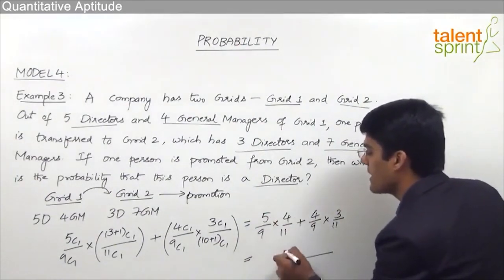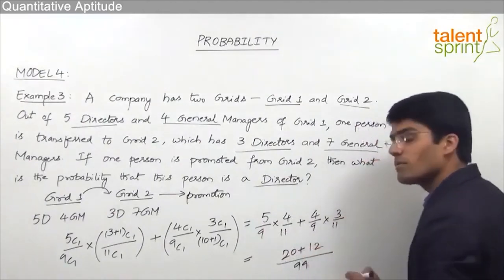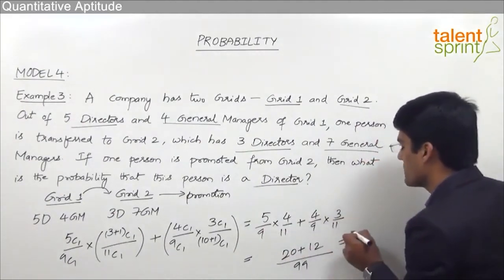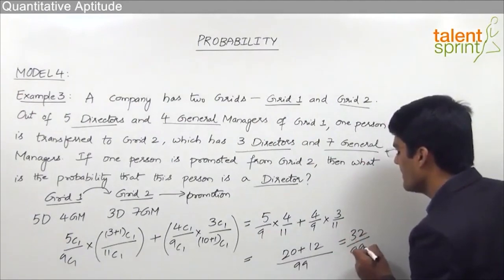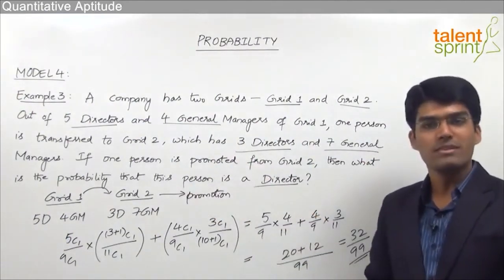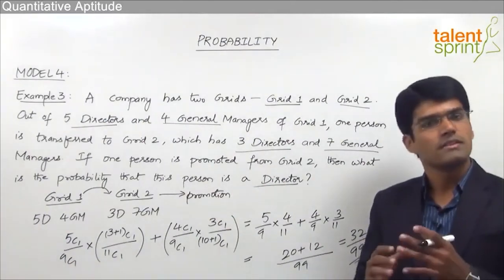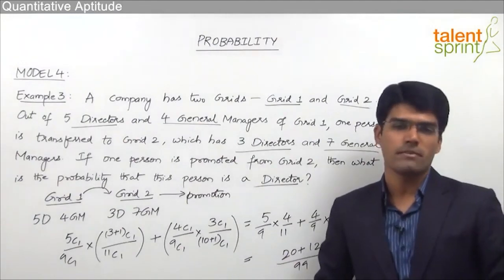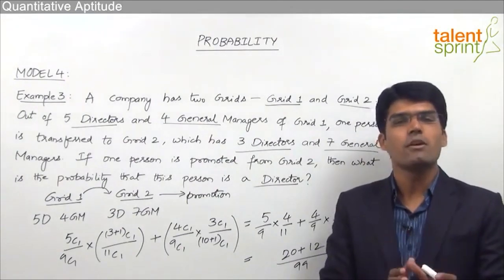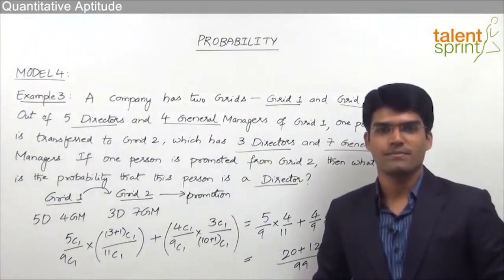The first numerator is 5 into 4, that is 20, plus the second one is 4 into 3, that is equal to 12. So the final answer is 20 plus 12, that is 32 divided by 99. So the probability that the person who gets promoted from grid 2 is a director will be equal to 32 by 99. So this is how we can solve such typical questions from probability by taking the probability of each of the possible cases and adding all of them to get the required answer.